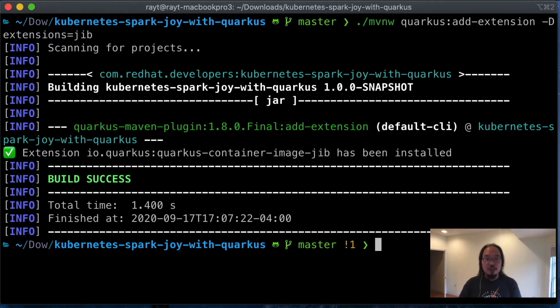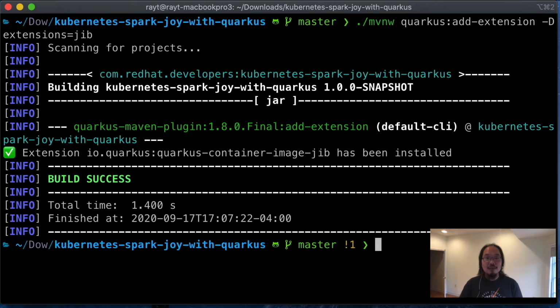Now, before I can, I'm going to stop here for a little bit, and I'm just going to open up the application and then resize the window. Okay, so pause. Once this is ready, we can go ahead and containerize our application. However, we need to instruct Quarkus what the group name and the image name are that I want to build. And then we also need to tell it to maybe build the container image every single time by default, so that when I say Maven package, it will automatically build the container image too.